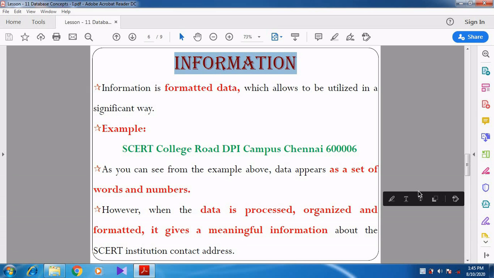So that is about information. Data means unprocessed, a raw fact that does not give a complete meaning. Whereas information means processed data. It is organized data, formatted data, which gives complete meaning.